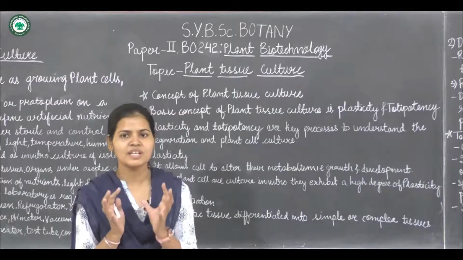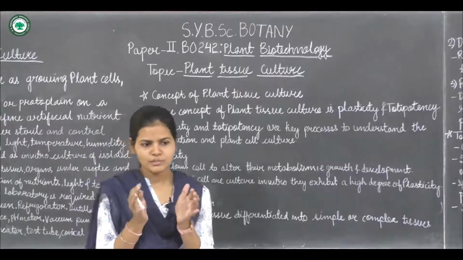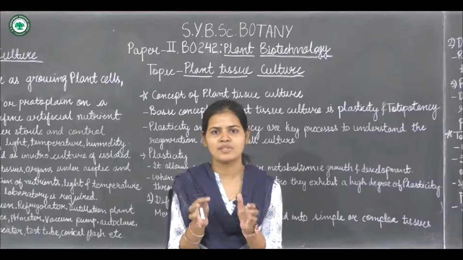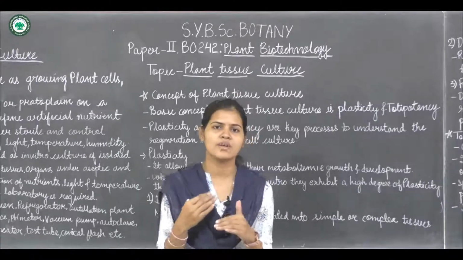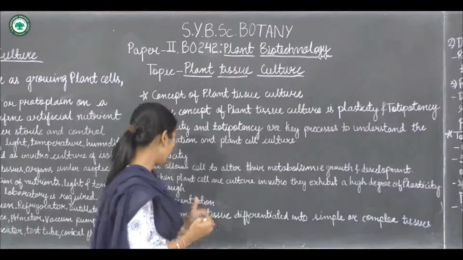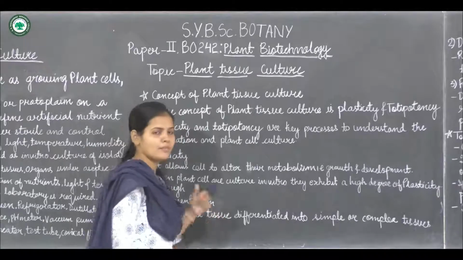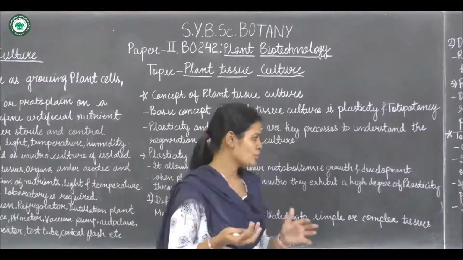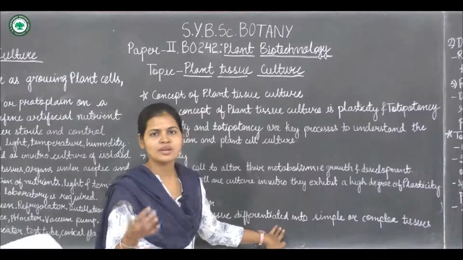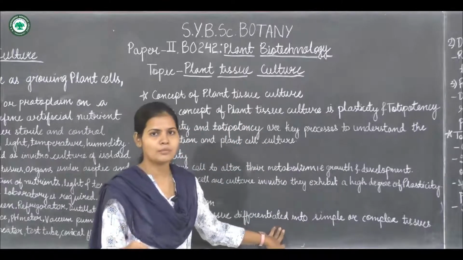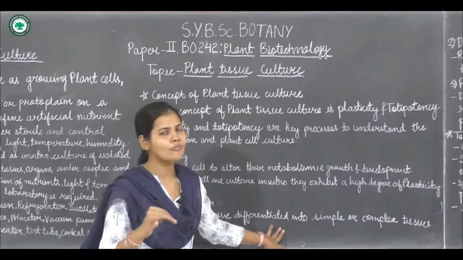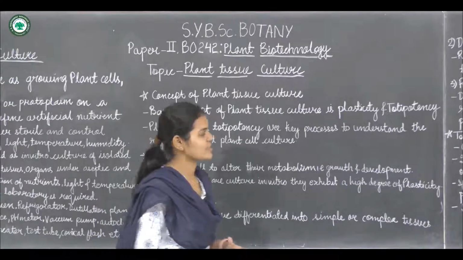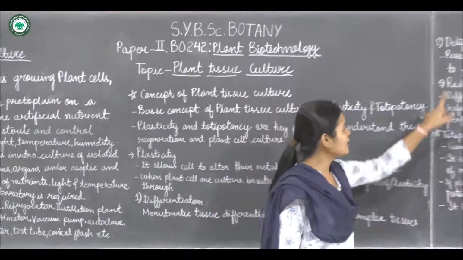So at the meristematic tissue level, the place where the meristematic tissues are present, a continuous dividing process will be occurring. So what is differentiation? That is meristematic cells dividing into a simple or a complex tissue. For plant tissue culture to occur, differentiation of a cell is very important. Then only it can move forward. So first is differentiation. After that, next is de-differentiation.